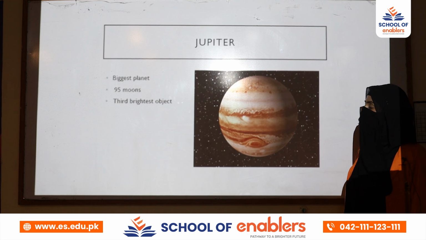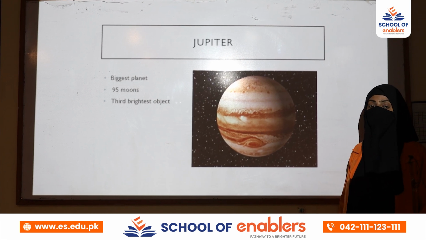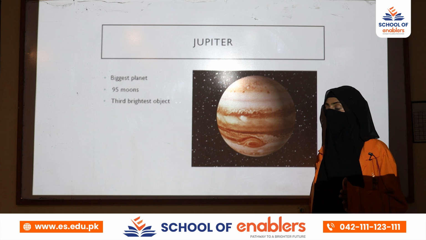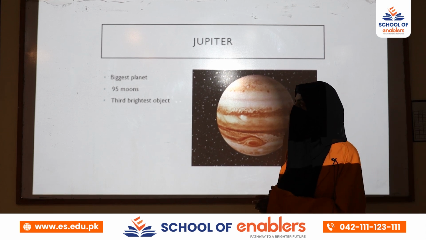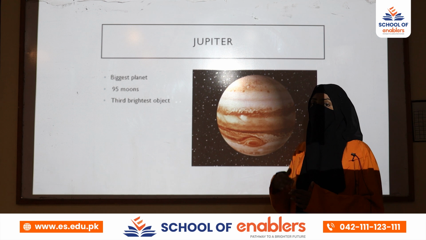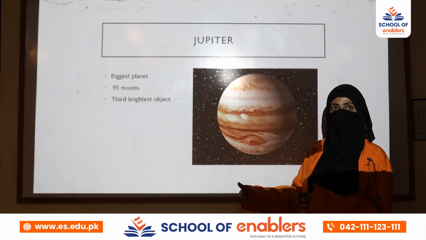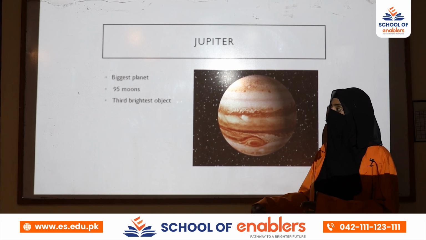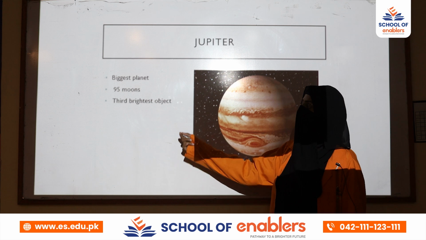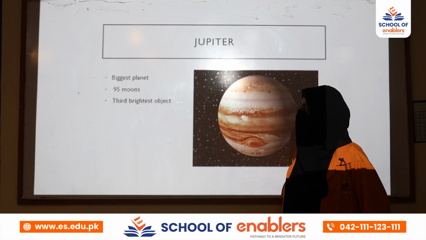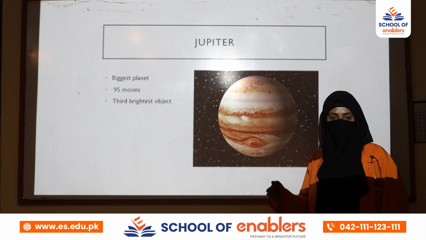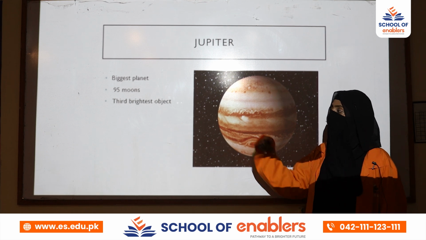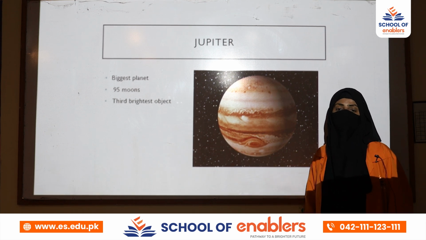The fifth one is Jupiter, and it is the biggest planet of the solar system. If we compare it to the other planets, in size it is the largest planet of the solar system, and it has abundant natural satellites, 95 moons. Also, it is the third brightest object of the solar system, after the moon and Venus.